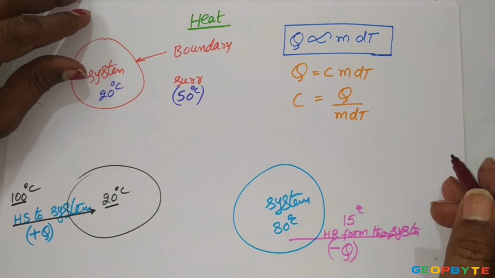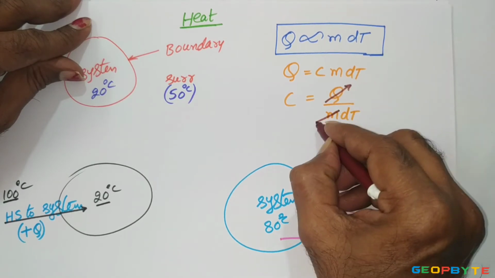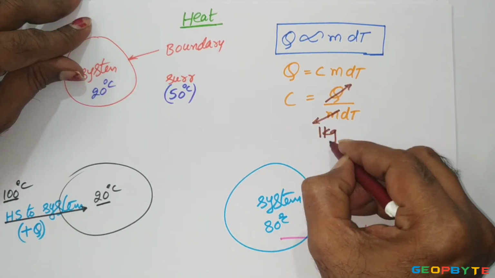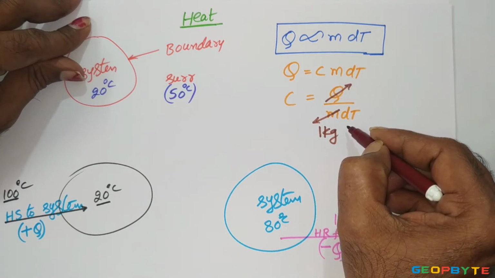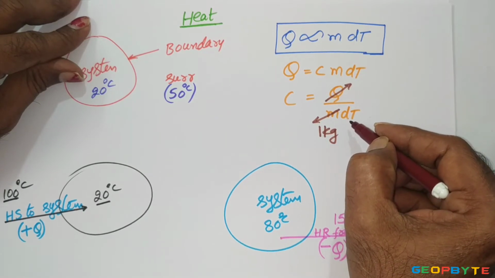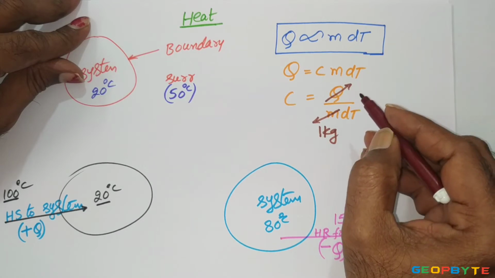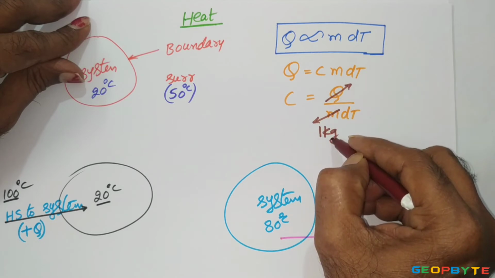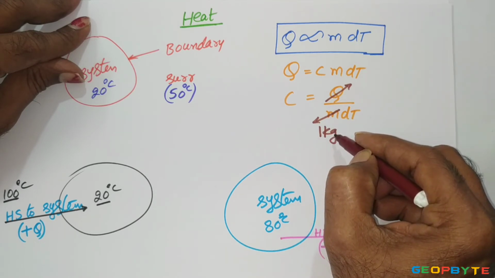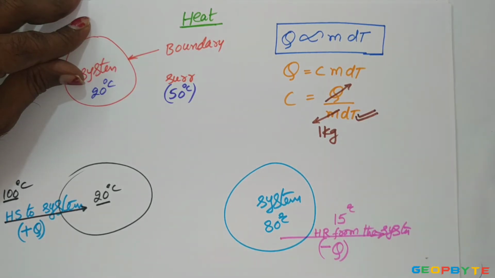That specific heat is defined like this. The amount of heat supplied to 1 kg mass of gas to raise the temperature through 1 degree centigrade or 1 Kelvin is called specific heat. Once again, the amount of heat supplied to 1 kg mass of gas, or 1 unit mass of the gas, to raise the temperature through 1 degree centigrade or 1 Kelvin is called specific heat.